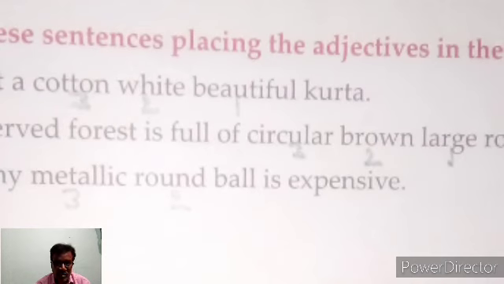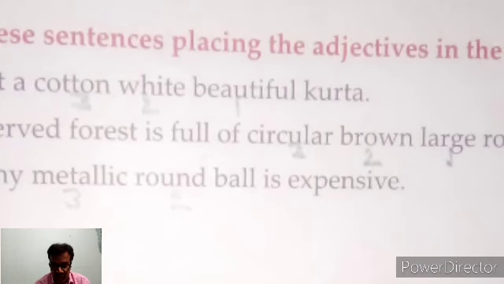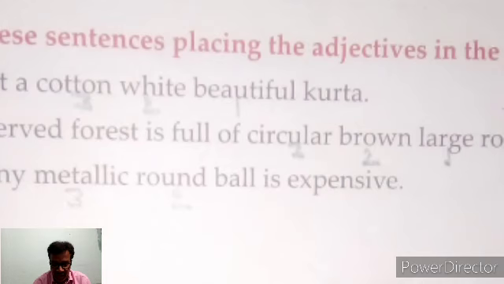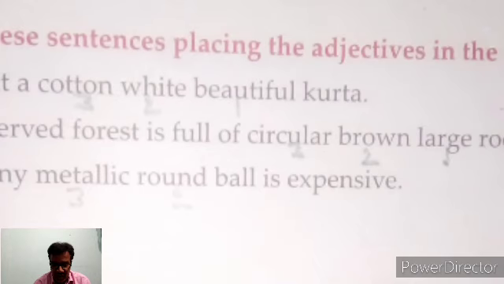In the second sentence: the reserved forest is full of circular brown large rock. In this sentence you also have to choose first the size, and after that the color.